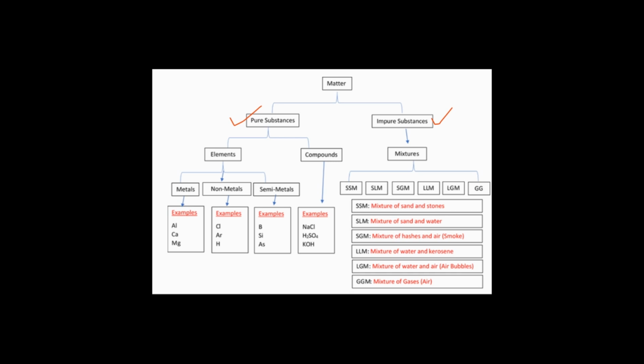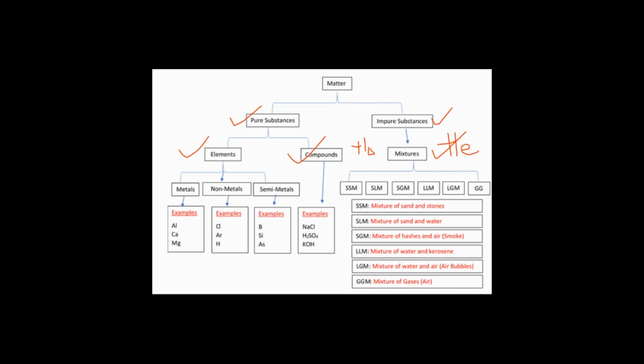Pure substances include elements and compounds. Then impure substances are basically mixtures. All mixtures are under this group. And these mixtures can either be homogeneous or heterogeneous. Okay, just remember that.